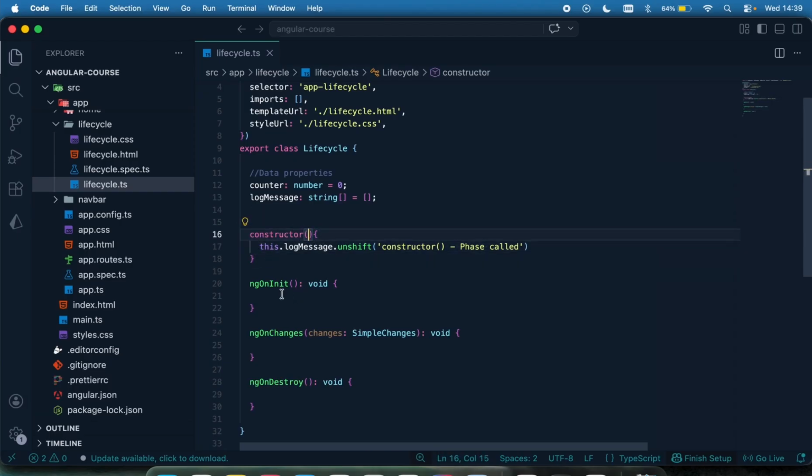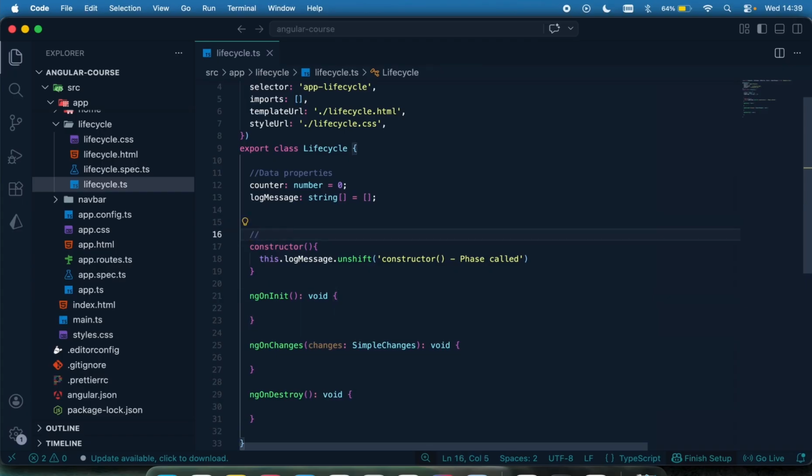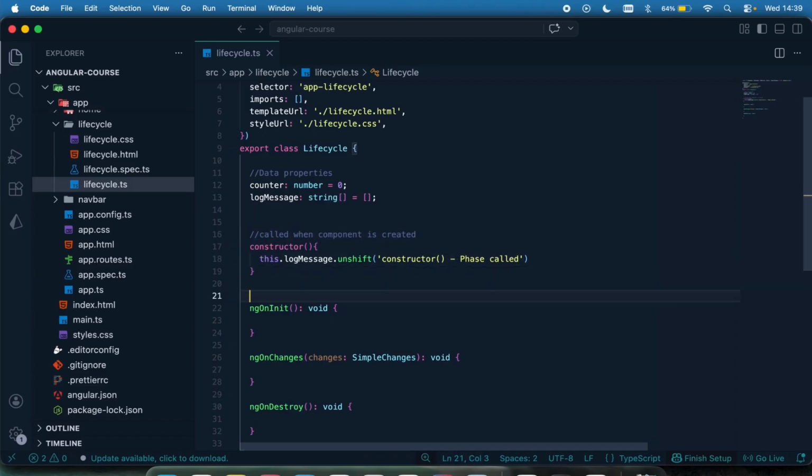Okay, good. Then for the ngOnInit, this is usually called once during component initialization. So let me even add a comment right here so you guys can see when you are viewing the code. I'll say this is called when component is created. So the constructor is called when the component is created. The ngOnInit is called once, only once, during component initialization.